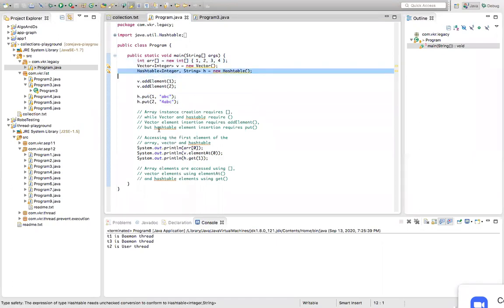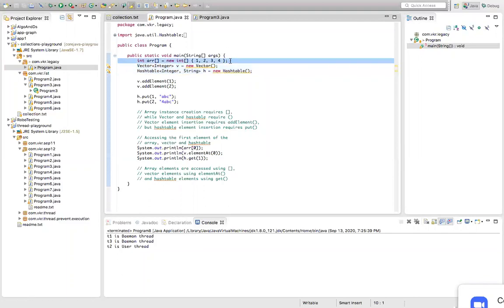Let's start putting 3, 4, 5 up to 100. I can add 100 elements to the vector. There is no limit for adding the elements. You can add any number of elements. Size is open for us. But inside the arrays, whatever elements we are adding here, that much only we can add.